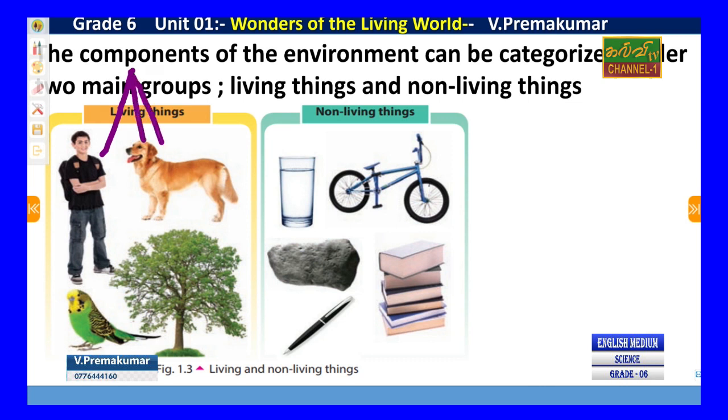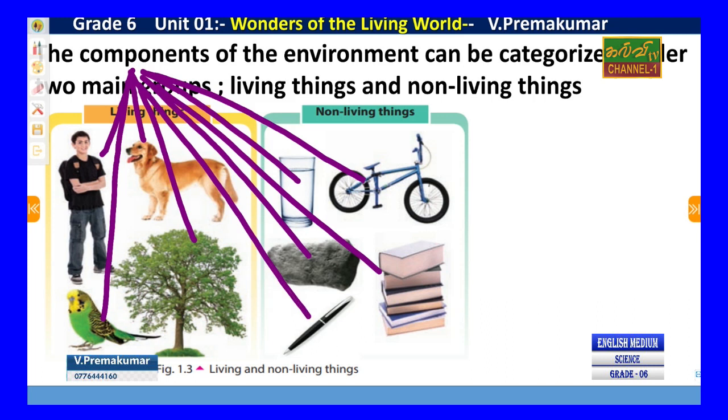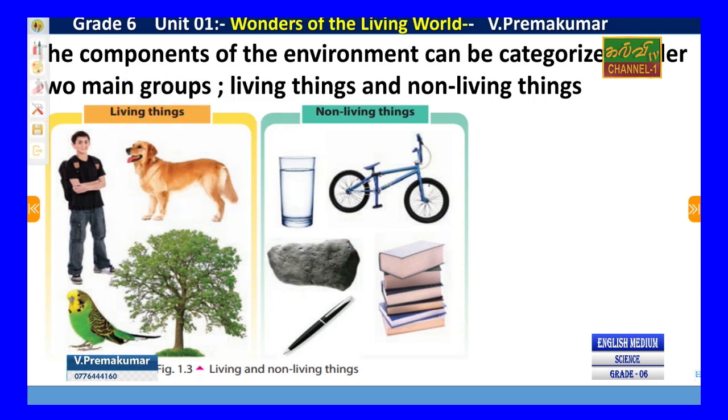These are components of the environment. These are components, right? Components of the environment can be categorized. Yes, this also is a component, which is in our environment. So it is included in our environment. Those are components, right? So here the components can be categorized, can be divided, can be grouped. Categorize means can be grouped, can be divided, right?